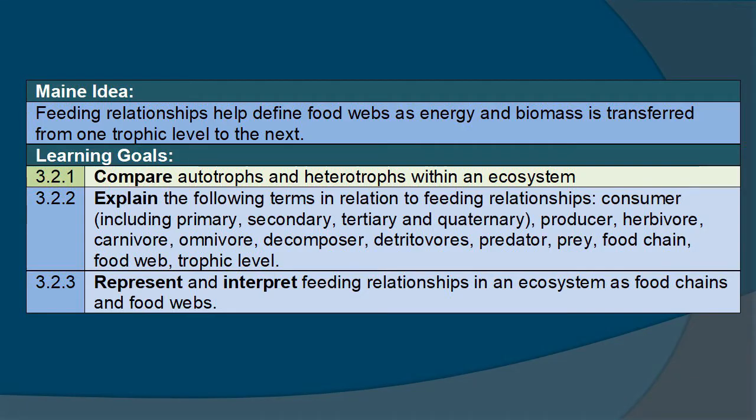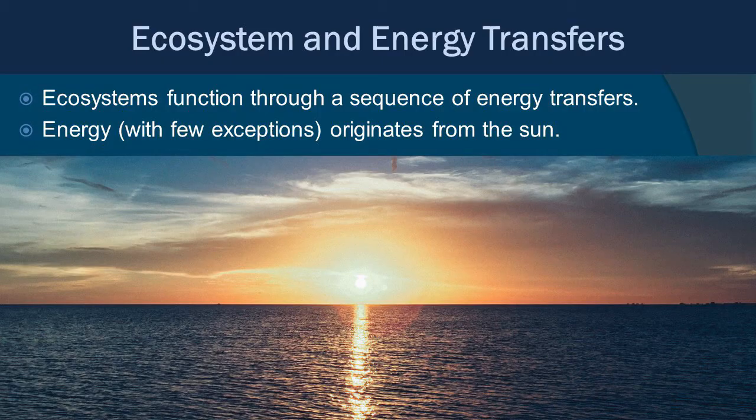Main idea for today: feeding relationships help define food webs as energy and biomass is transferred from one trophic level to the next. Ecosystems function through a sequence of energy transfers. And of course, you probably know this already, but energy, with very few exceptions, originates from the sun. That is what fuels life on this planet. Now, of course, what is that other exception? We'll get to that in a minute.